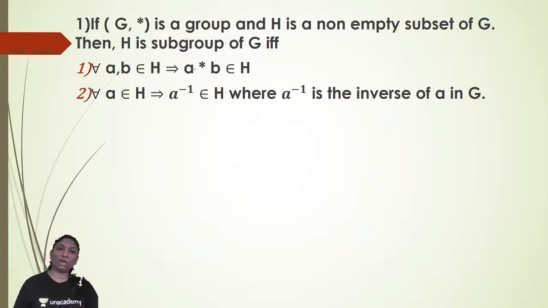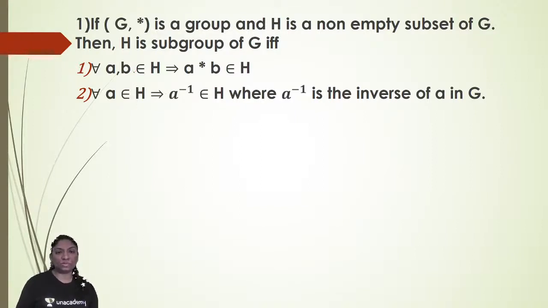Right? For all A, B belonging to H, A * B belongs to H. For all A belonging to H, A inverse belongs to H, where A inverse is the inverse of A in G. So keep it in mind. It means it must satisfy all the properties. To get the inverse, it must satisfy the existence of the identity. Without the identity element, you can't find the inverse. So obviously it is a subgroup if both the properties are satisfied.